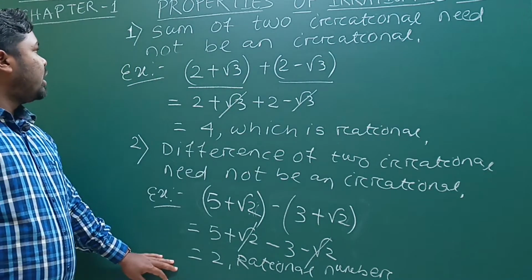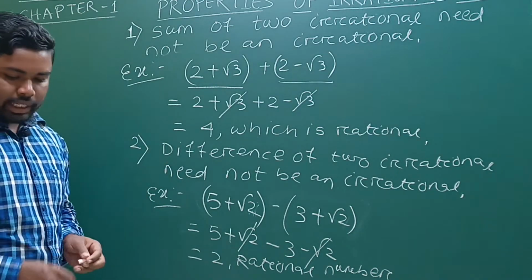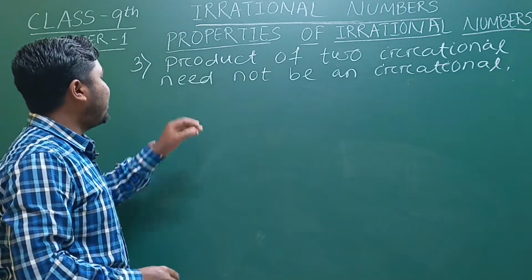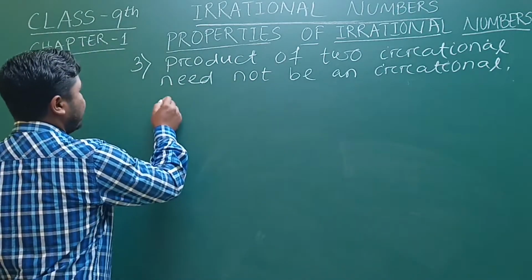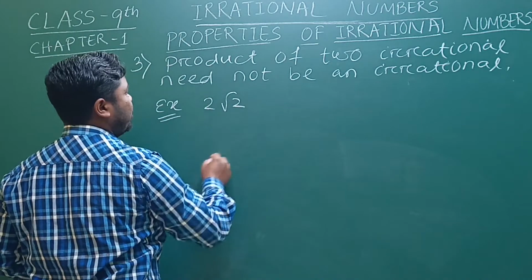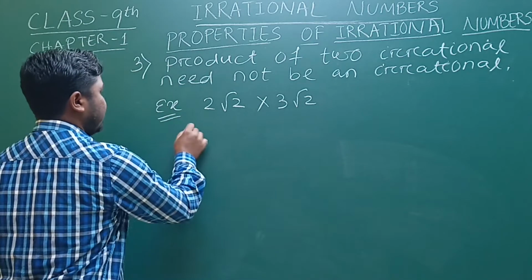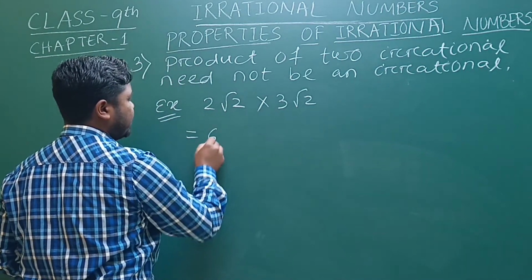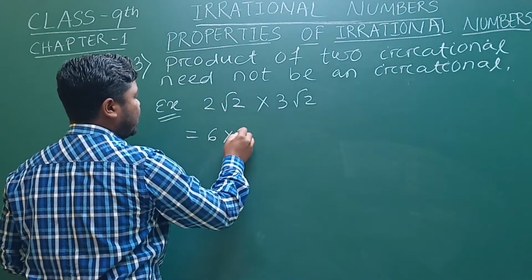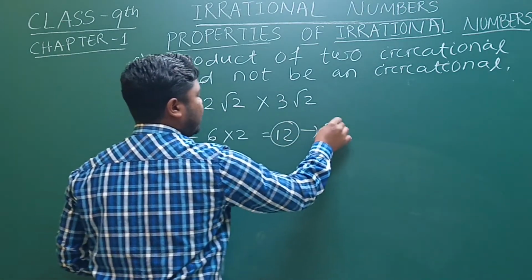Clear? So now our next property: the multiple of two irrational numbers need not be an irrational. So the third property is the product of two irrational numbers need not be an irrational. So take an example. If I write 2 root 2 into 3 root 2, what can I get? 2 into 3 is 6, and root 2 into root 2 we get 2. So 6 into 2, we get 12. So 12 is a rational number.